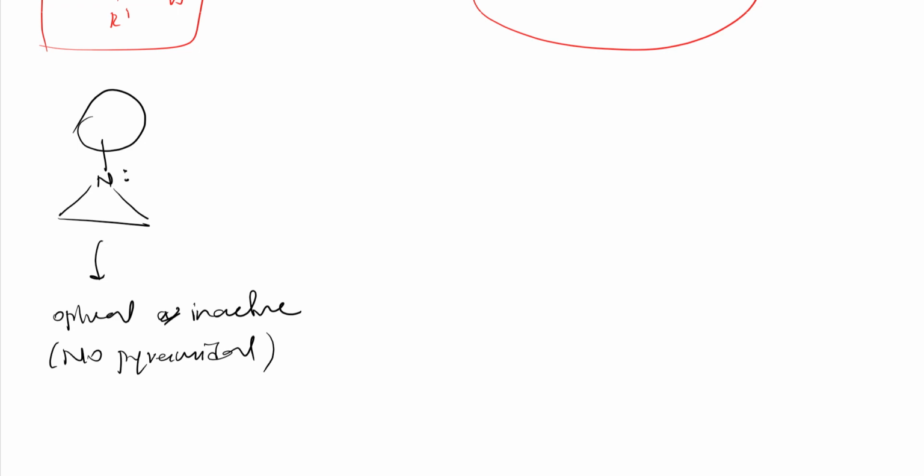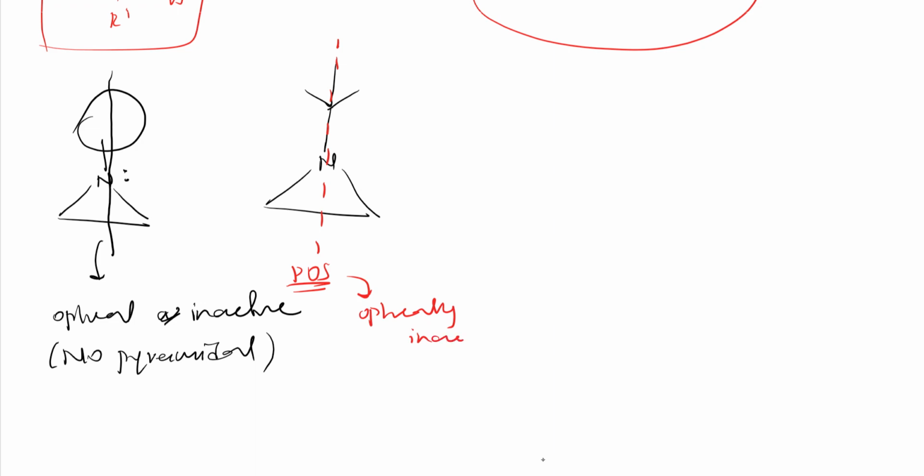It should be optically active, right? But the problem is, see here, it has a plane of symmetry. If I place one tertiary butyl like this here, this is tertiary butyl, right? But it has a plane of symmetry. If I show with the red marker like this, it has a plane of symmetry. Whenever a plane of symmetry is there, it will be optically inactive.